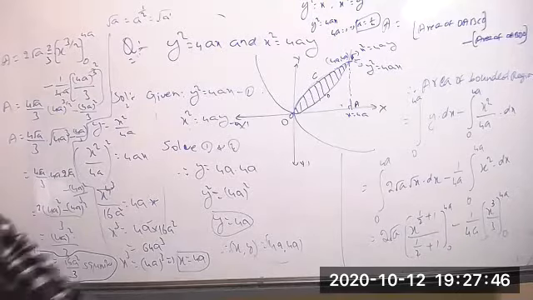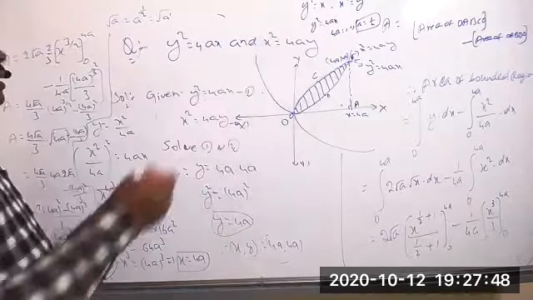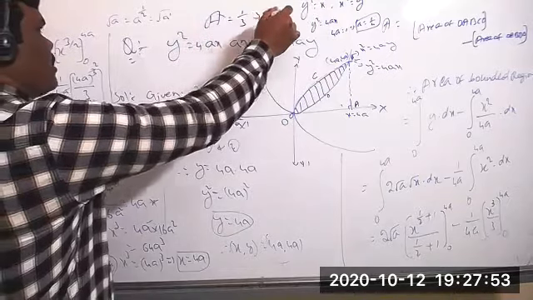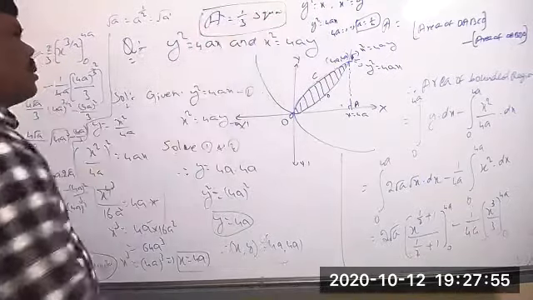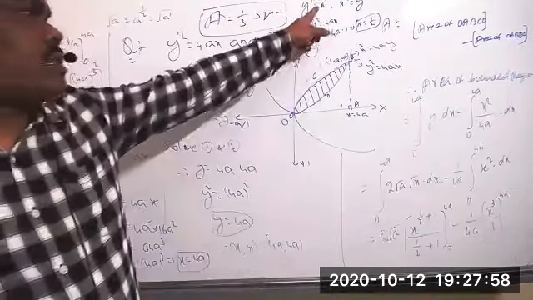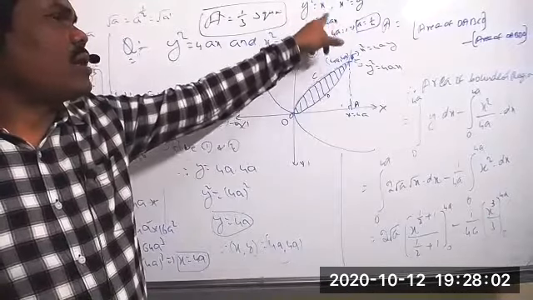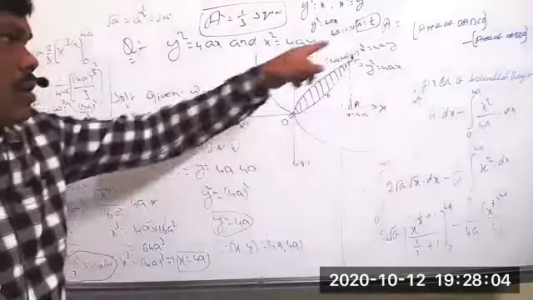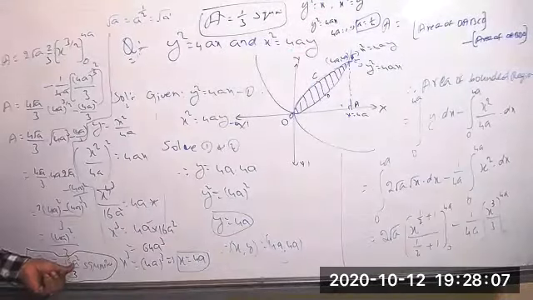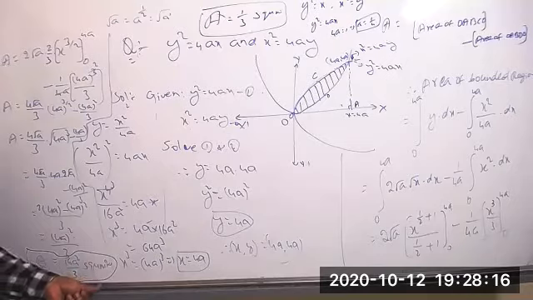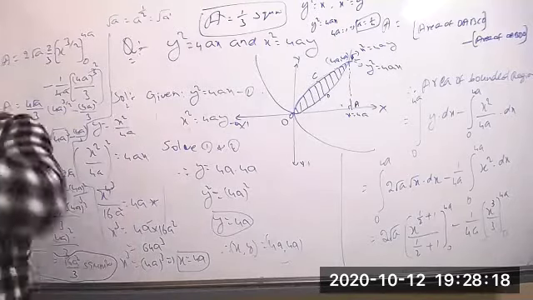Just as I told, if they give this kind of parabolas, then the area must always be 1 by 3 square units. So what is the reason here? Compare y square equal to x with y square equal to 4ax. So 4a equal to 1, the value of a equal to 1 by 4. Substitute a equal to 1 by 4 in there: 16 into 1 by 4 whole square equal to 1 by 16, and 16 will be cancelled. So what about remaining? 1 is there. So 1 by 3 square units is the answer for the area of the bounded region.